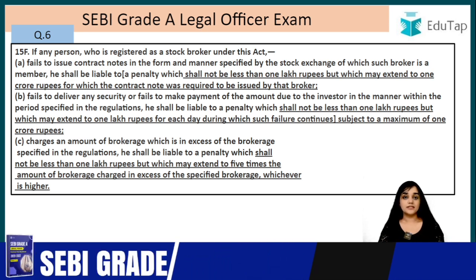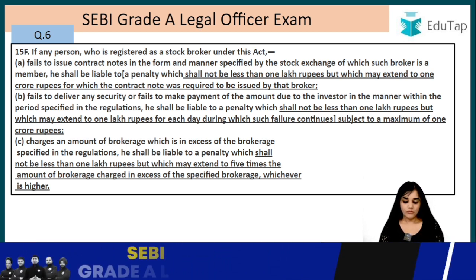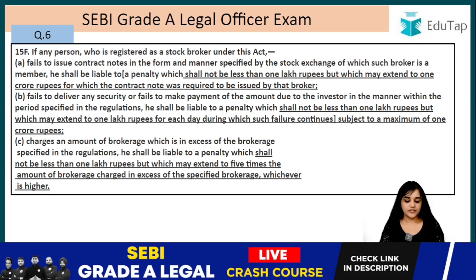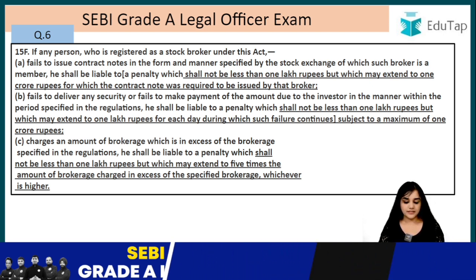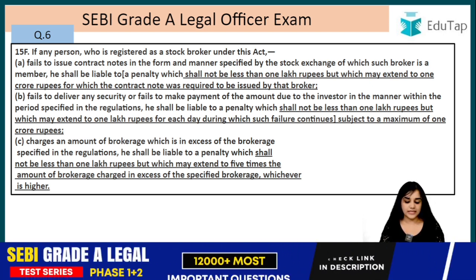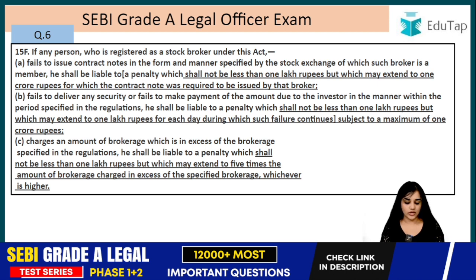Let's read subsection C again. Charges an amount of brokerage which is in excess of the brokerage specified in the regulation. He shall be liable to a penalty which shall not be less than 1 lakh rupees, but which may extend to 5 times the amount of brokerage charged in excess of the specified brokerage, whichever is higher.